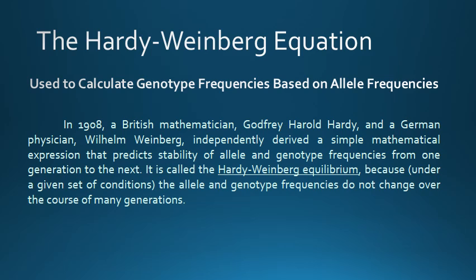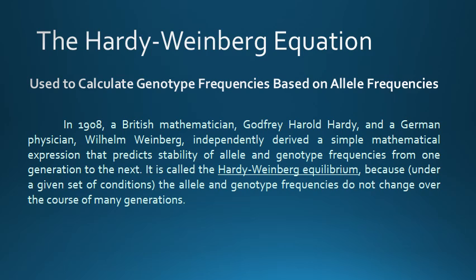In 1908, a British mathematician, Godfrey Harold Hardy, who was also the guide of Srinivasa Ramanujan, the Indian mathematician, and a German physician, Wilhelm Weinberg, independently derived a simple mathematical expression that predicts the stability of allele and genotype frequencies from one generation to the next.